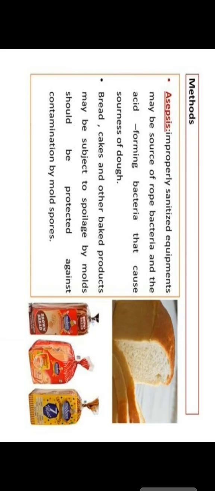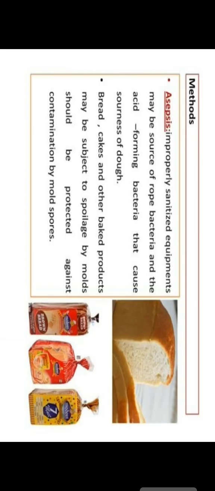The three most important types of microbial spoilage of commercially canned food are flat sour spoilage, thermophilic anaerobic spoilage, called TA spoilage, and the third one is putrefaction. These three types of spoilage are produced in canned food, and all involve spoilage of canned food together with a change in their products.